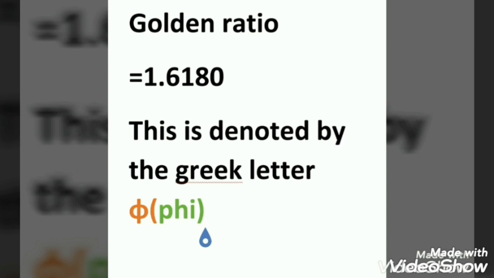Now let us divide the Fibonacci numbers by the previous number. 3 divided by 2 is 1.5, 5 by 3 is 1.66, 8 by 5 is 1.6. Thus we can see that when we divide a Fibonacci number by the previous one, the ratio is approaching 1.6. And this 1.6 is known as the golden ratio, and it is denoted by the Greek letter phi. And this golden ratio can be seen in the shapes of living organisms.